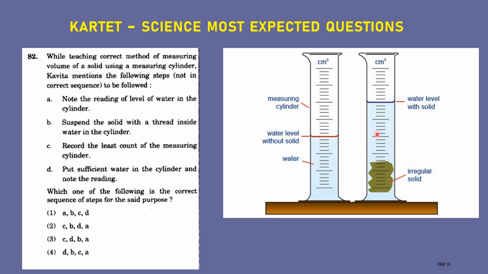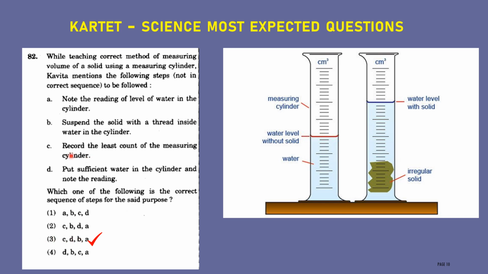Then the level of water will rise. Then note down the level of water. Then here you can see the difference in the level of water. This difference indicates the volume of the solid. Later you can calculate. Here the correct option for this question is CDBA, option 3.